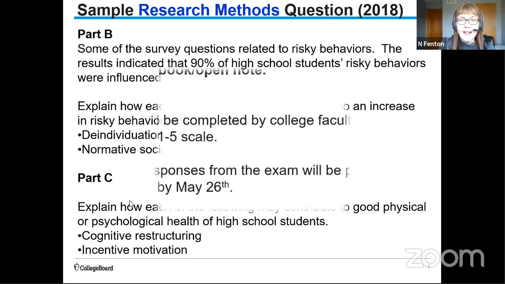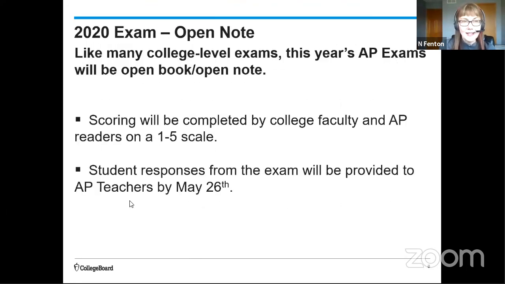Now, some broad ideas about what it means to have an open note test and how scoring is going to work. There's a lot of questions going around. I know my students have questions too. The scoring is still going to be completed by AP readers, which are college psychology faculty, and AP readers can also be experienced AP psychology teachers as well.